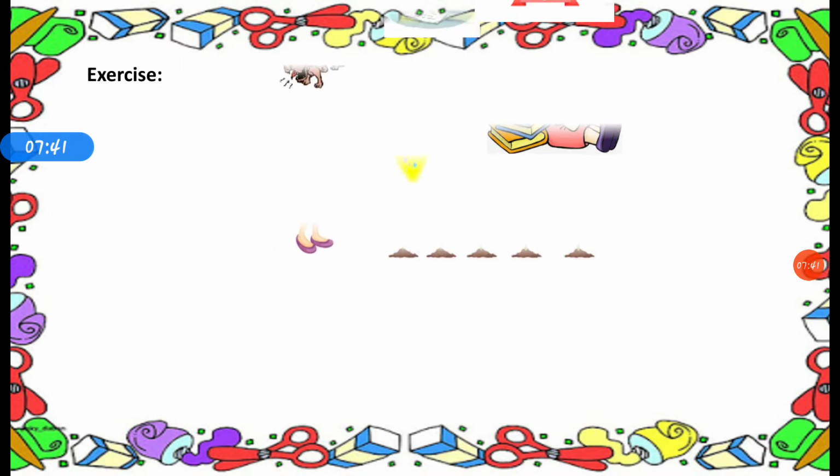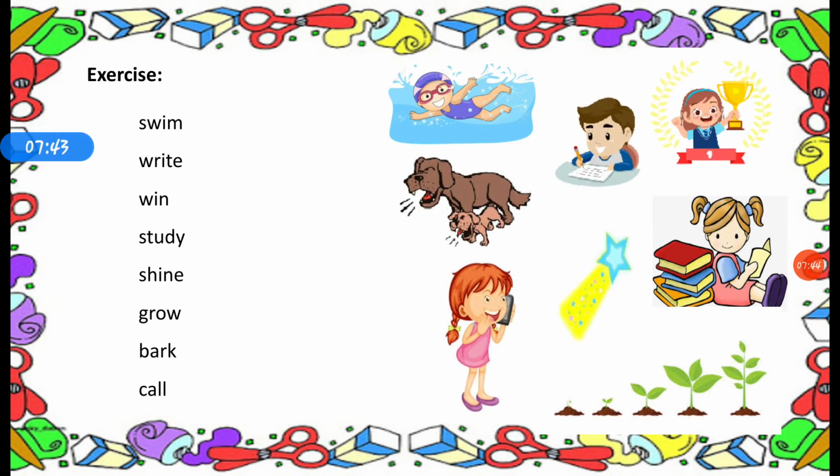Here is some exercise. Swim, write, win, study, shine, grow, bark and call. Swimming, we double the M because the letter before the last letter is I. So we double the last letter.